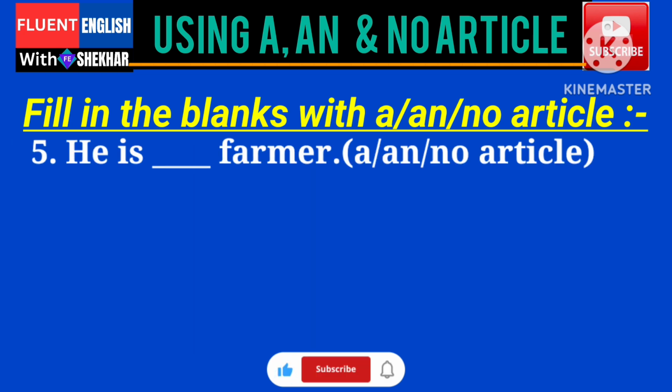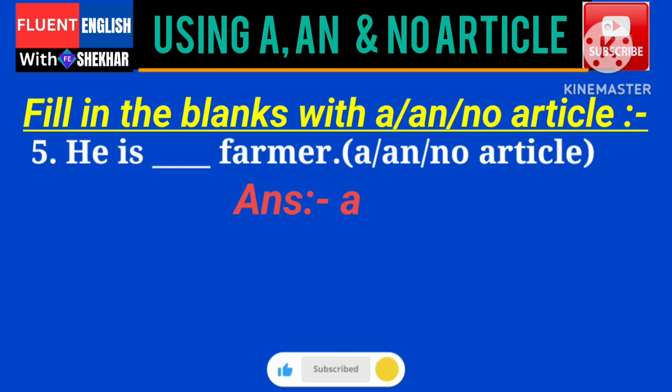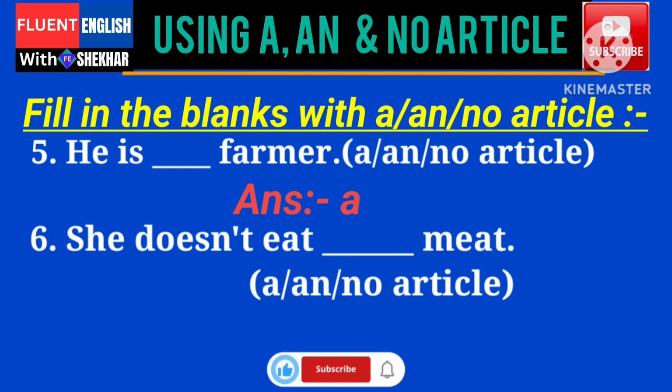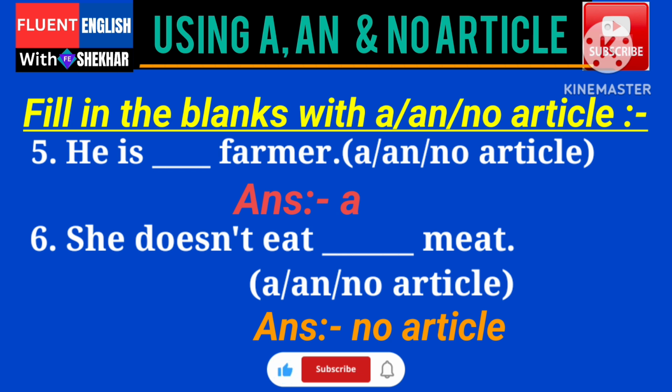Next one, he is dash farmer. Options A, an or no article. Answer, he is a farmer because the word farmer begins with the letter F, that is a consonant. That's why we should use the article A here. Sixth one, she doesn't eat dash meat. Article A, an or no article. Answer, no article. We should not use the article a, an or the before some foods that are uncountable. Here meat is an uncountable noun, so we should not use article here.